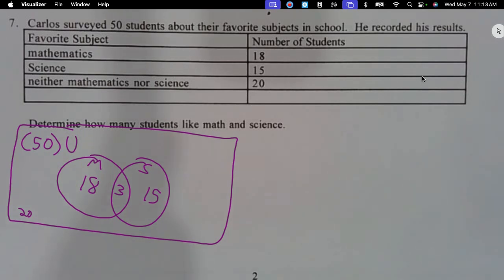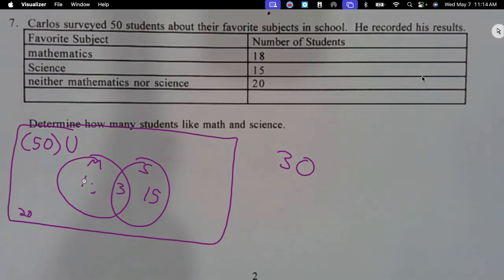Does it make sense? No? Let me say it again? Yeah. One more time. Okay. So let me start. I'm going to erase that 3. If I had 20 that we know don't like either, 50 minus 20 is 30. So I have 30 more students that I can have in here. How much is 18 and 15? 33. So we had 3 extra. We went over 3. So they must be shared in here.